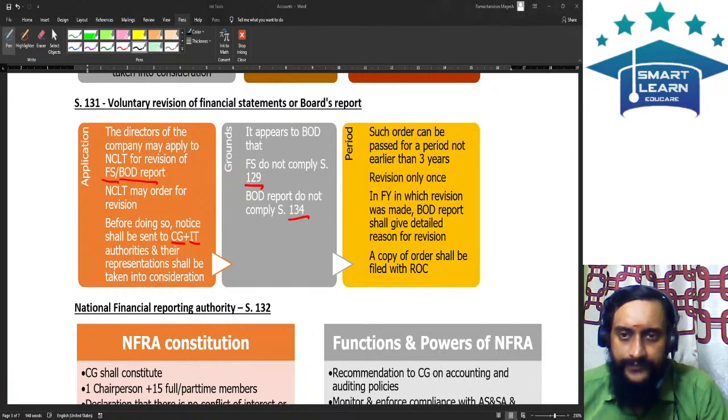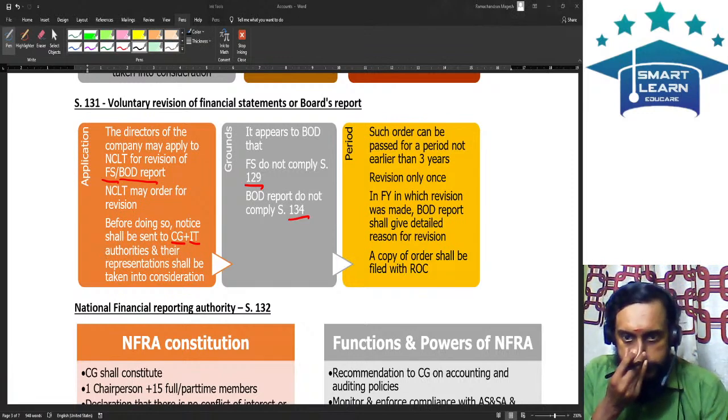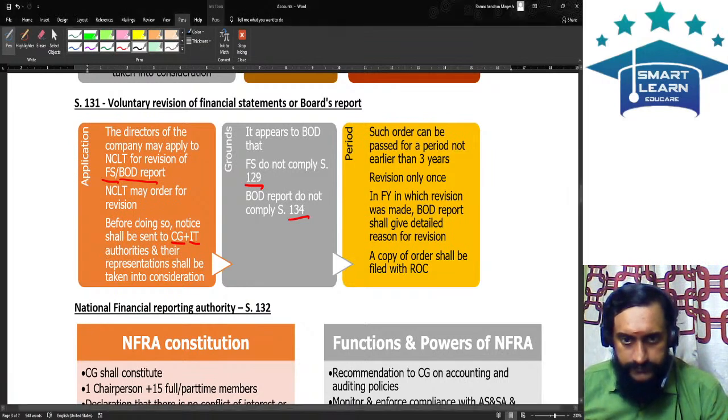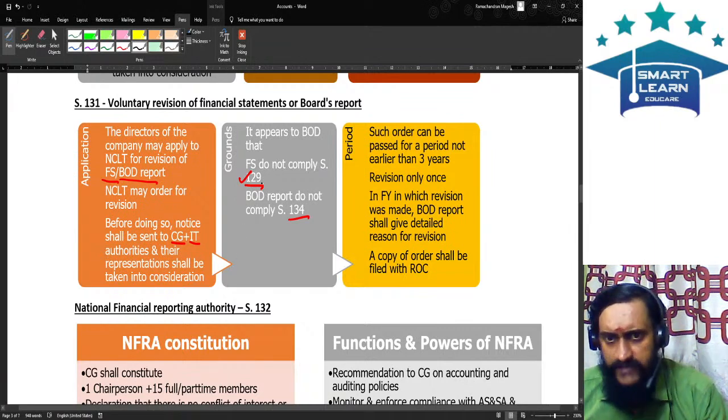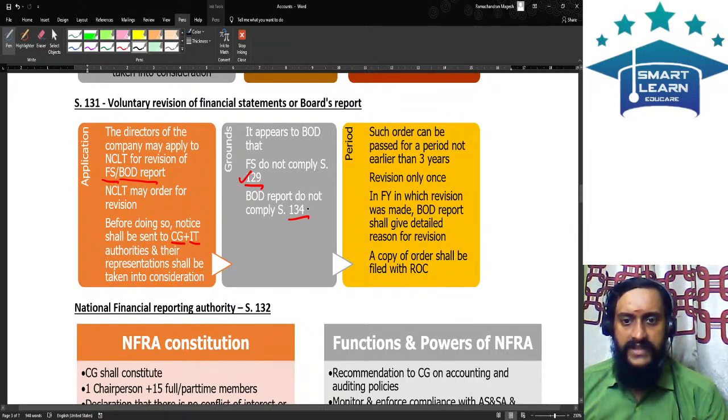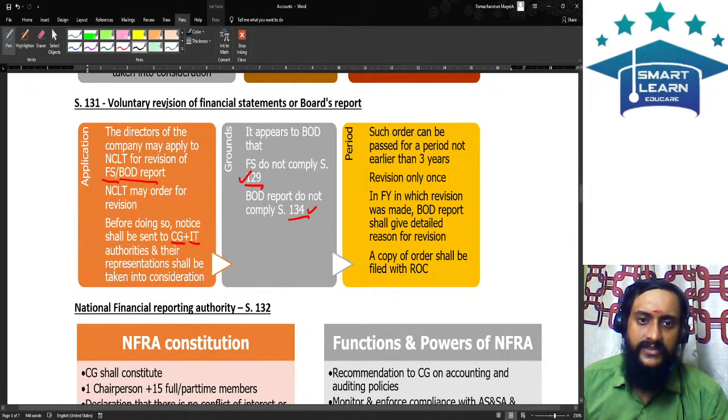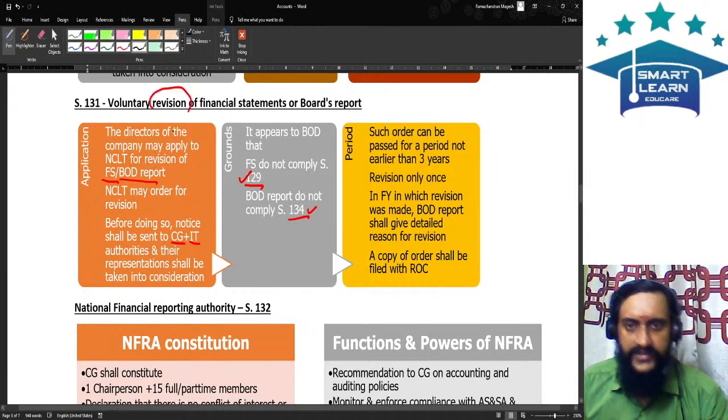Are you all following? So, if the financial statements do not follow what is given under section 129, or the board of directors report does not comply with section 134, then under these circumstances, they can make an application to NCLT and NCLT can permit a voluntary revision of the financial statements.